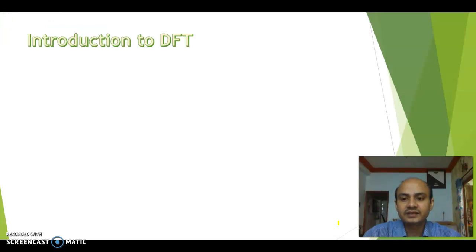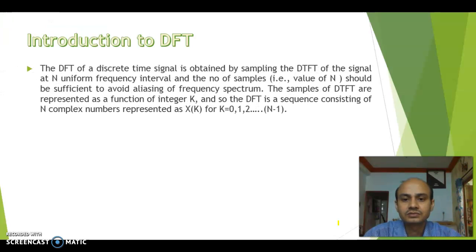Now the thing is, how can the DFT be achieved? The DFT of a discrete signal is obtained by sampling the DTFT.